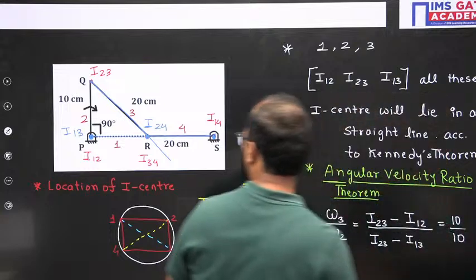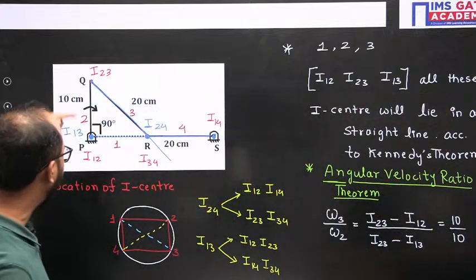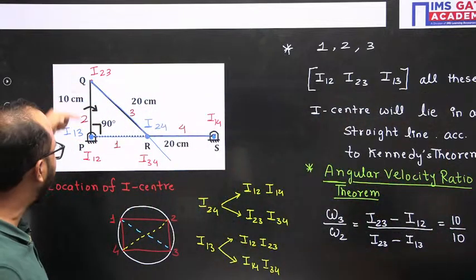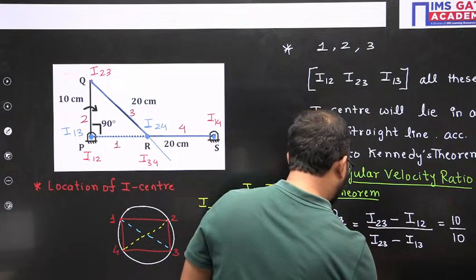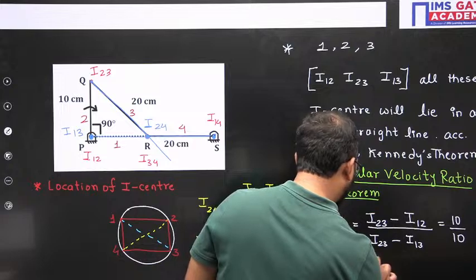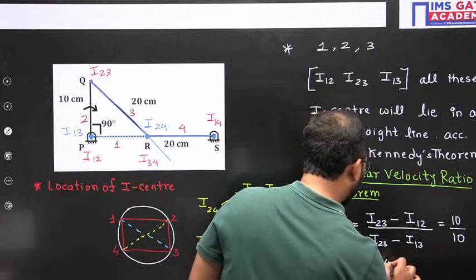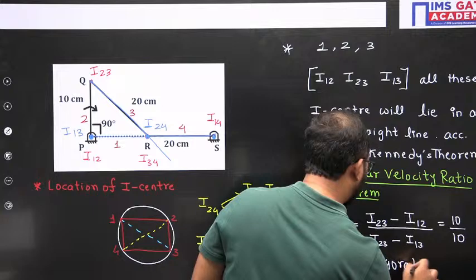Okay. Distance of 2, 3 from 1, 2. Distance of 2, 3 from 1, 3. Again same distance, 10. So ratio becomes 1. So it means omega 3 equals omega 2. And the answer will be 40 radian per second only.